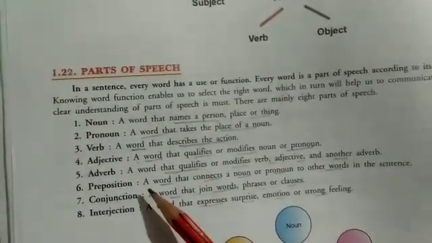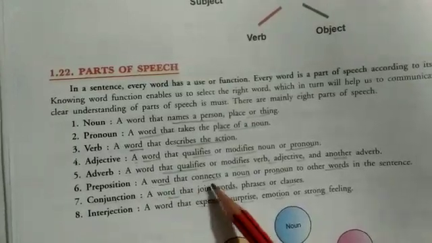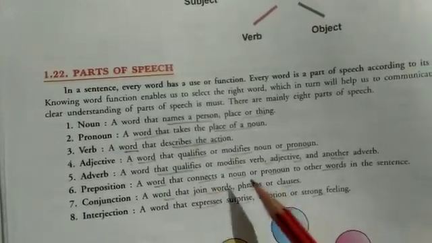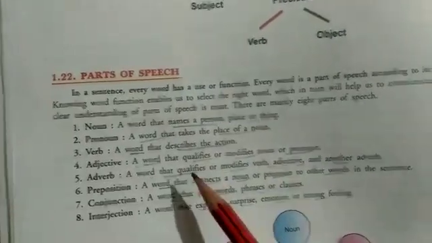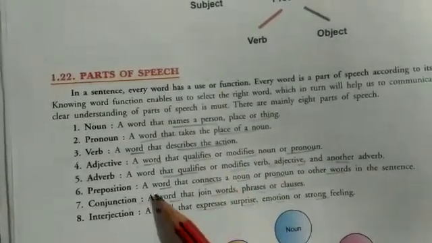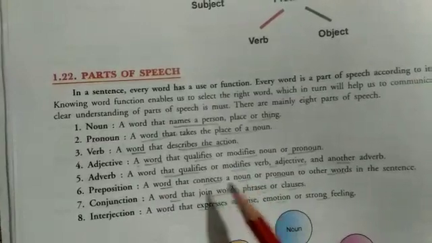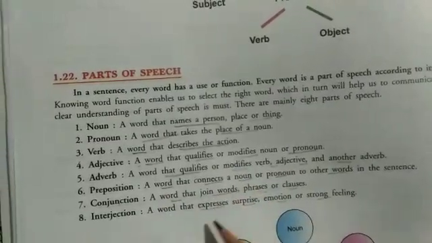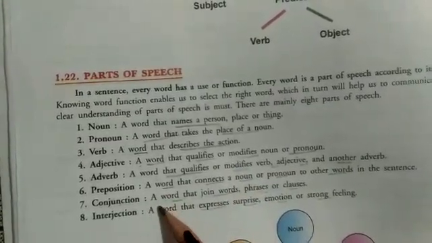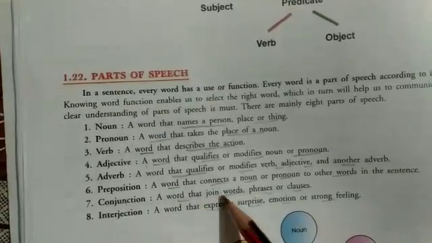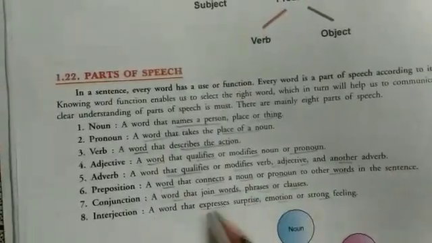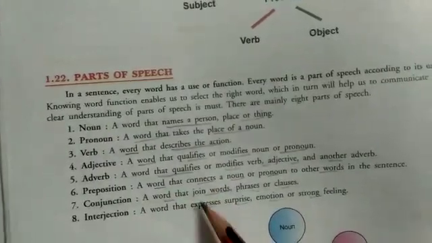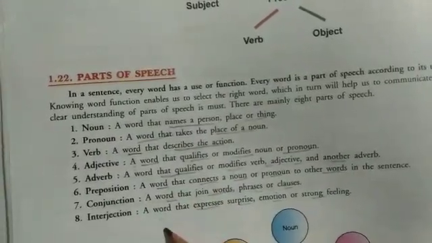Next is a preposition, a word that connects a noun or pronoun to other words in the sentence. For example, on, upon, by. These prepositions are used to connect the pronoun or noun to other words in the sentence. Next is a conjunction, a word that is used to join words, phrases and clauses, like and.